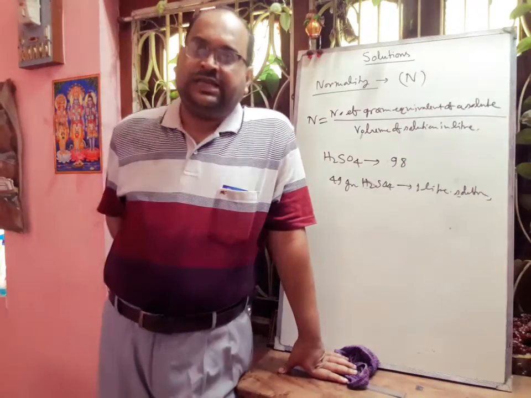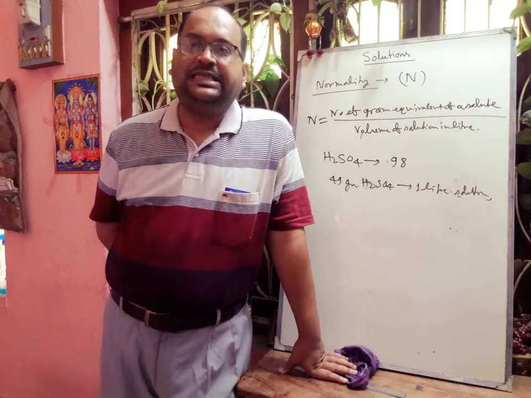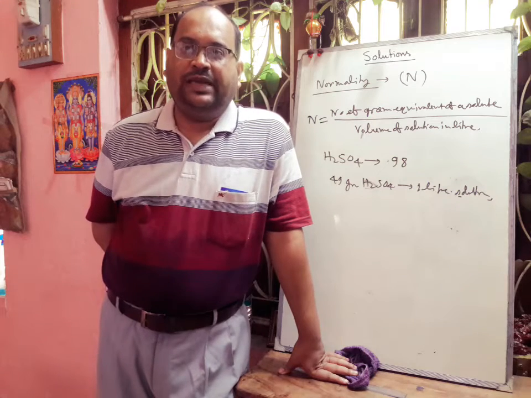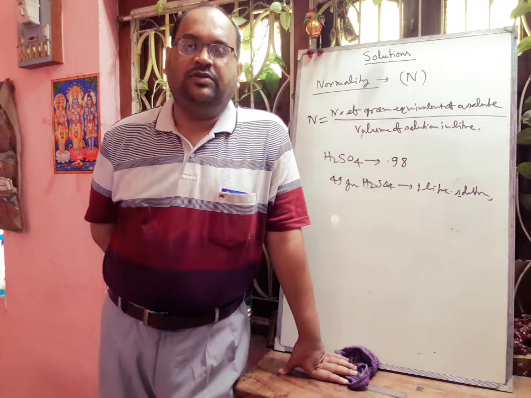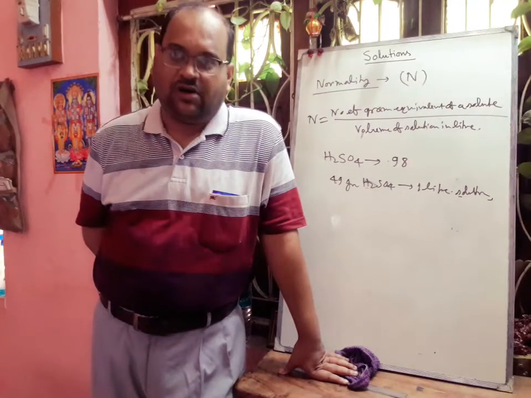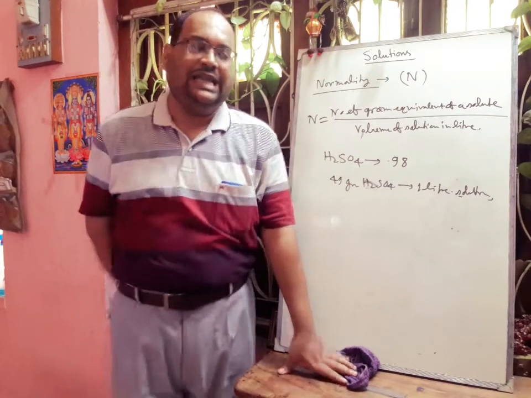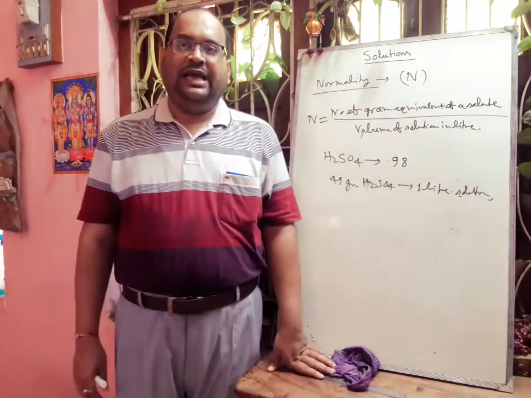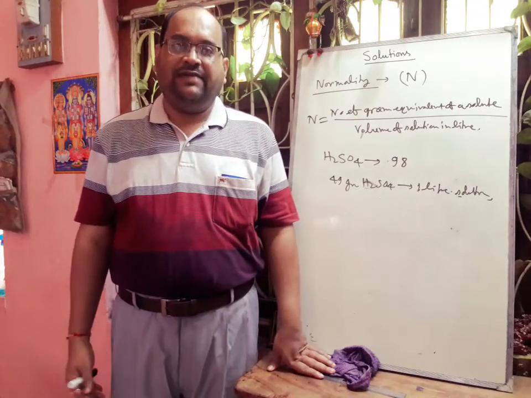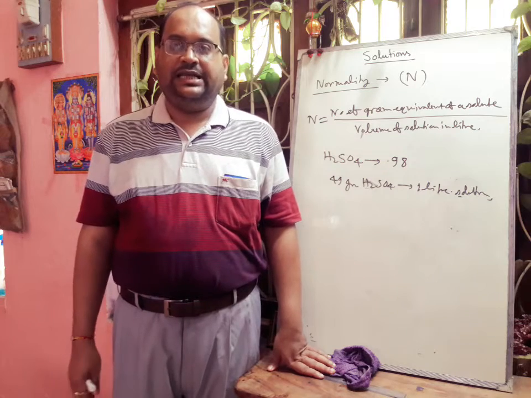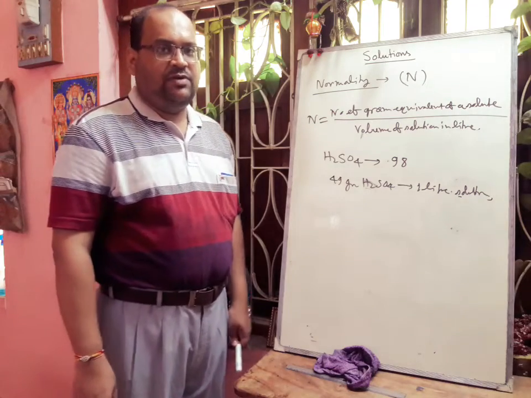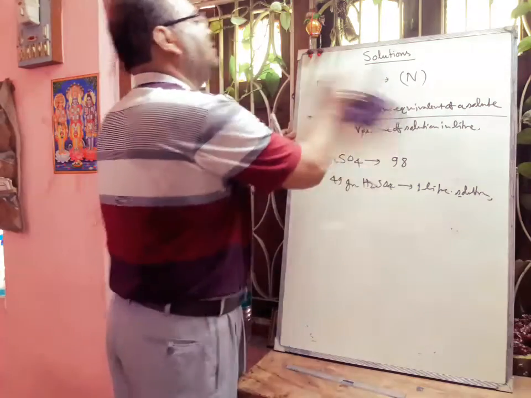Now what is a normal solution? A normal solution of a substance is that solution which contains 1 gram equivalent of it per liter of solution. So if you dissolve 1 equivalent of the solute in 1 liter solution, that is called 1 normal solution. Whenever we write N by 2, that means it is seminormal, N by 10 is decinormal, N by 100 is called centinormal. When we write 5N, this is called pentanormal, and 10N is decanormal. So in this way, you can easily understand the concept of normality. Then we will discuss the molarity.